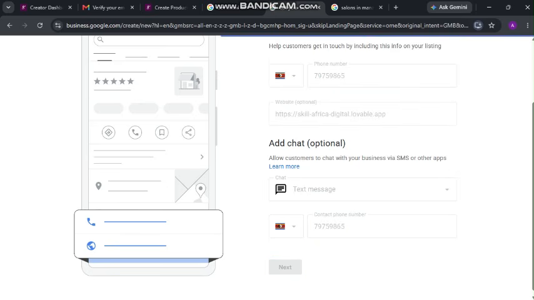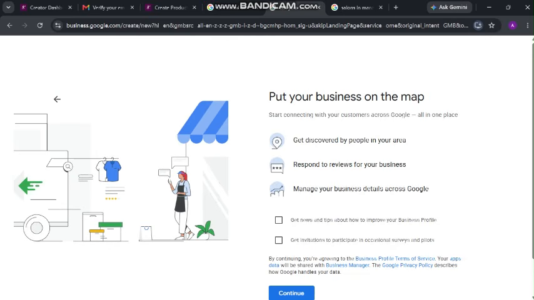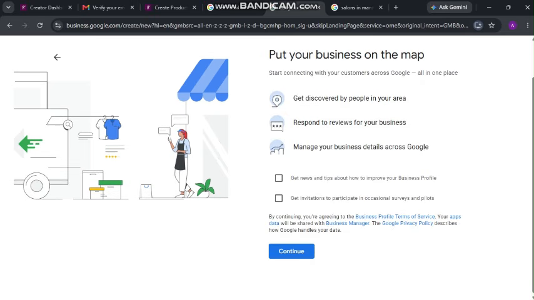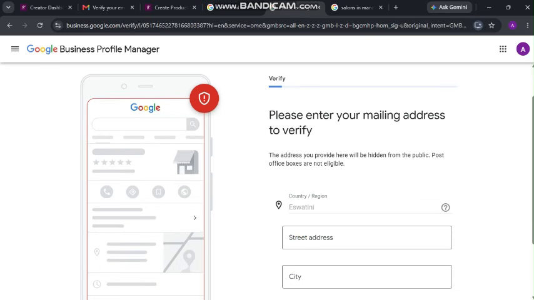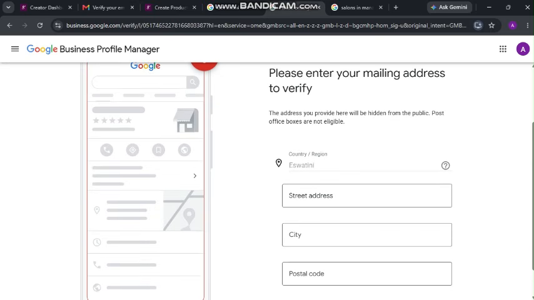Then put your business on the map. Now start connecting with your customers across Google. Get discovered by people in the area, respond and so on. I'm going to say continue. Right now it is building as we continue. Please enter your mailing address. This is Eswatini. The address you provide here will be hidden to the public. Post office boxes are not eligible.